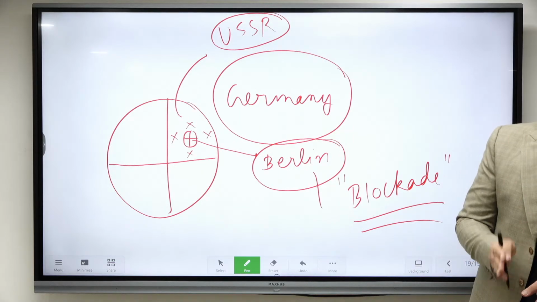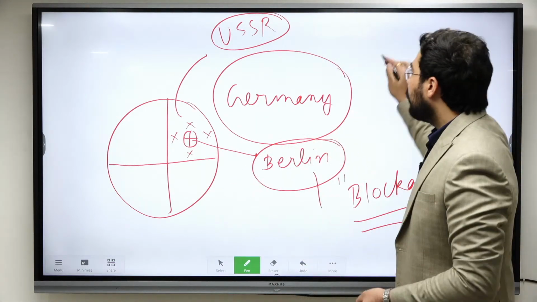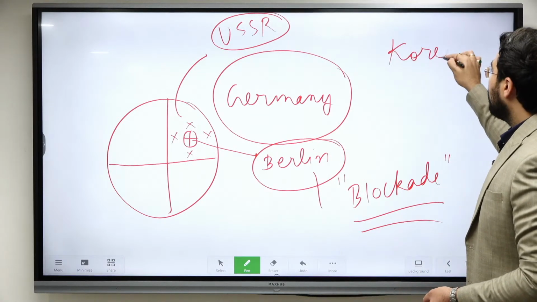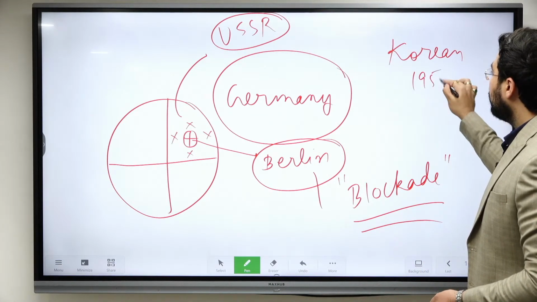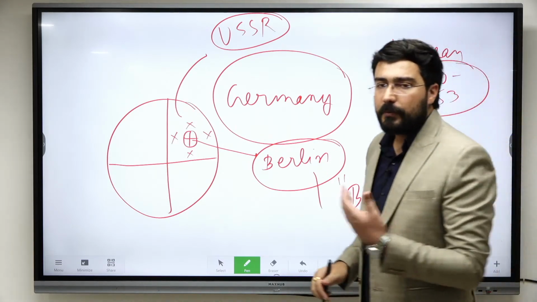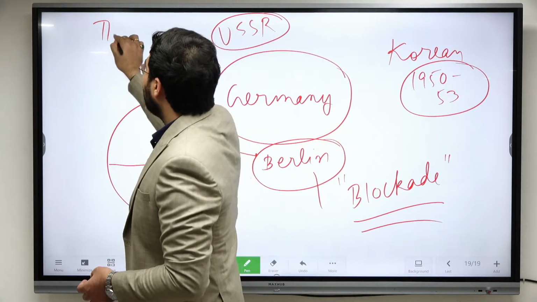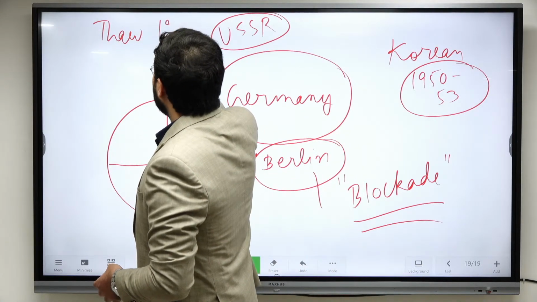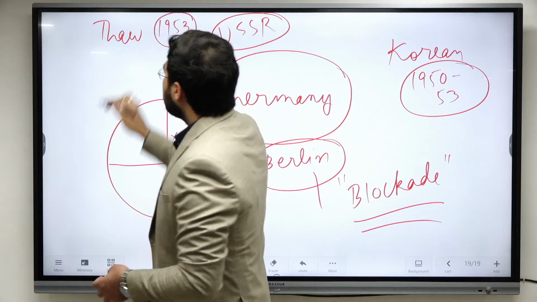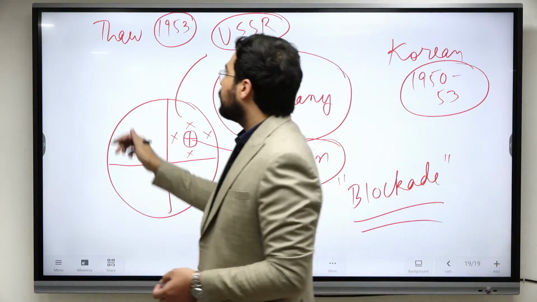Okay, so the large number of events are going to happen in the Cold War. All of you know about that Korean War from 1950 to 53. Then Vietnam War, okay, that is also part of it. Then there are some phases within the Cold War which we understand, like Thaw. Thaw was nothing but after the conclusion of Korean War, there was some kind of bonhomie in the relation, that is known as Thaw in the relation.